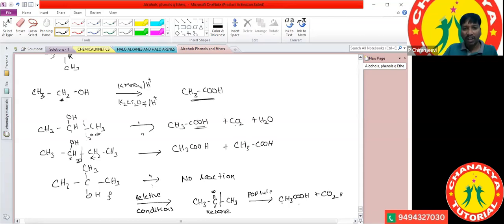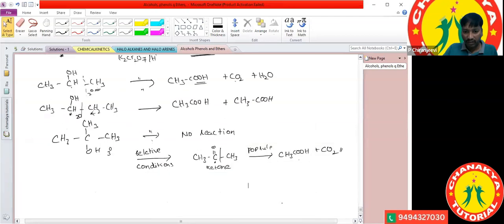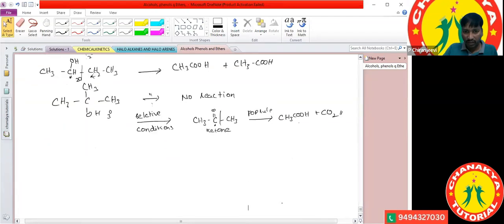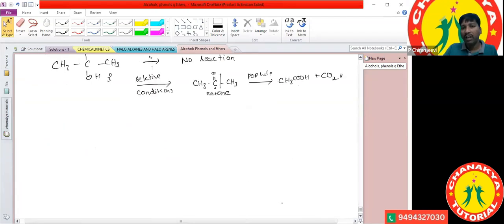That was acidified KMnO4. Did we see the reaction with copper metal? We didn't see the reaction mechanism with the copper metal. Lucas reagent we had seen, and reactions with other halogens also. Next, reaction with hydrogen halide, and the Bruce process also we had seen.